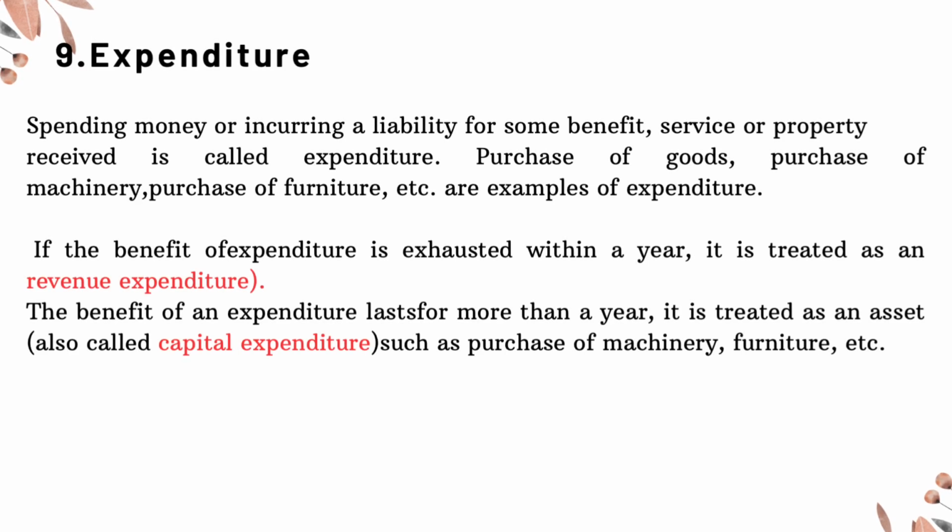9. Expenditure. Spending money or incurring a liability for some benefit, service or property received is called expenditure. Purchase of goods, purchase of machinery, purchase of furniture, etc. are examples of expenditure. If the benefit of expenditure is exhausted within a year, it is treated as a revenue expenditure. If the benefit of an expenditure lasts for more than a year, it is treated as an asset, also called capital expenditure, such as purchase of machinery, furniture, etc.